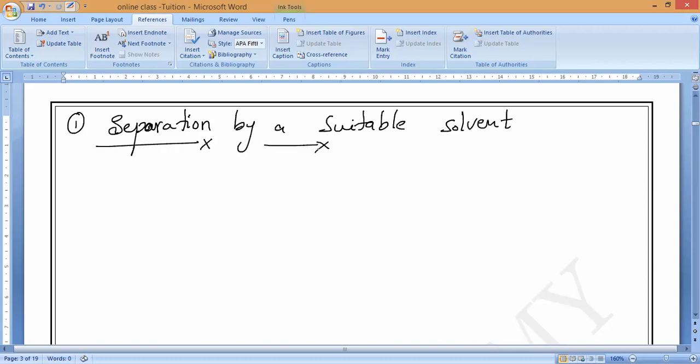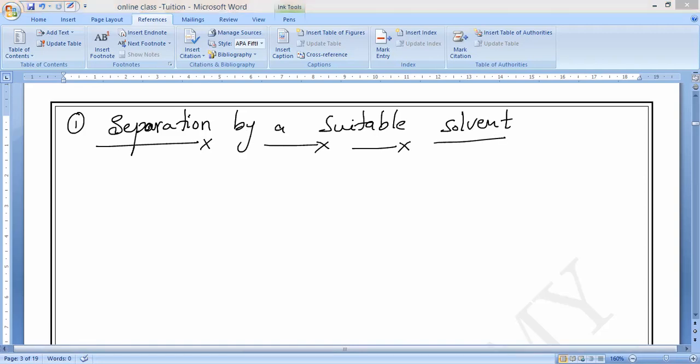Are you ready? First listen, later you can write. In some cases, one constituent of a mixture is soluble in a particular liquid solvent, whereas the other constituent is insoluble in it. Then this difference in the solubilities of these constituents of a mixture can be used to separate them. So we have a mixture of two solids, one can dissolve in some solvent, another one cannot. In that situation, we can use this technique, separation by a suitable solvent.